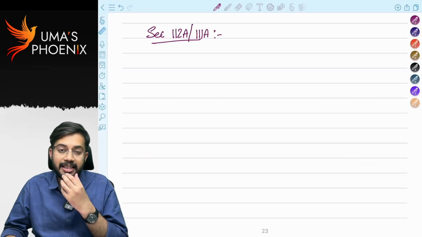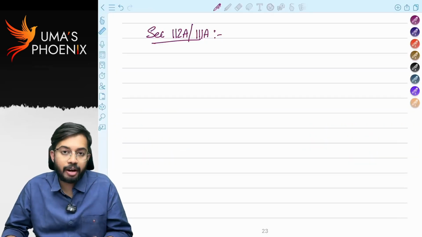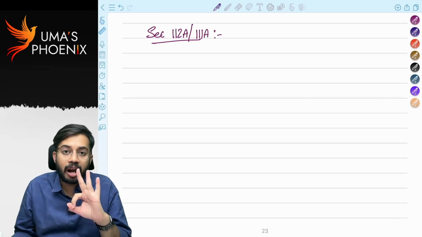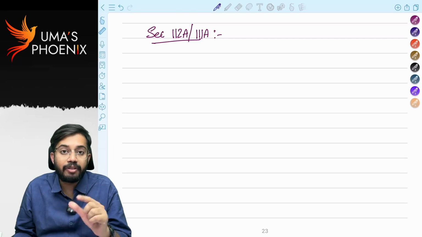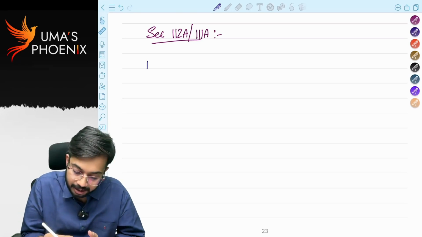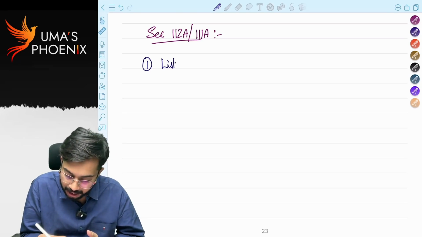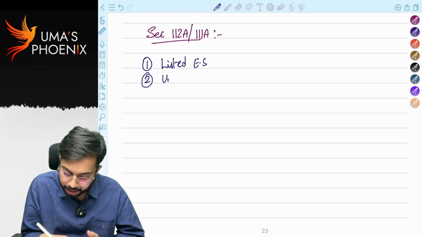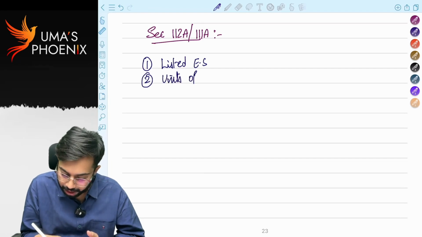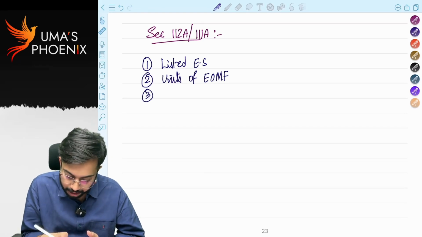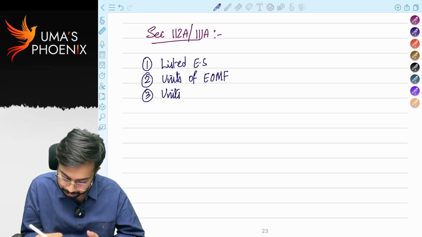Now let us discuss section 112A or 111A. My dear students, only on transfer of 3 assets 112A or 111A gets attracted. What are those 3 assets? First, listed equity share. Second, units of equity oriented mutual fund. Third, units of business trust.